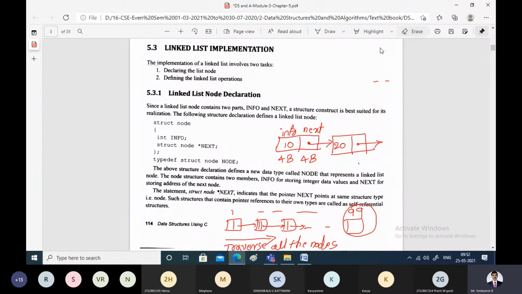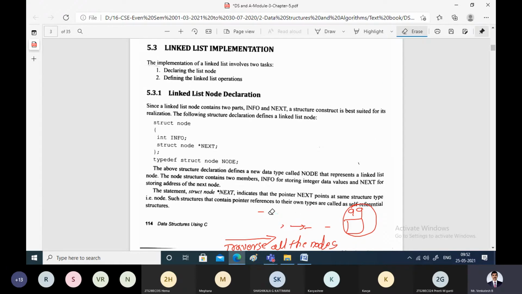Right, now to implement it, that means for practical implementation of this linked list, we need to do two things. What are the two fundamental things to be followed? First, declare a node. That means you have to define a structure to hold the elements of each and every node of the linked list. That is the first step. Declare the node in the linked list. Then define the different operations that we can perform with the linked list.